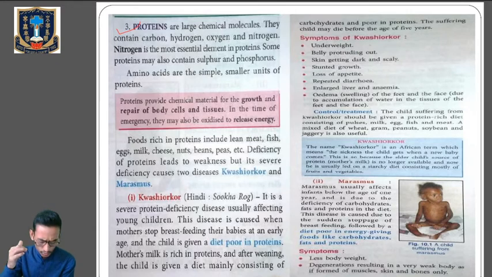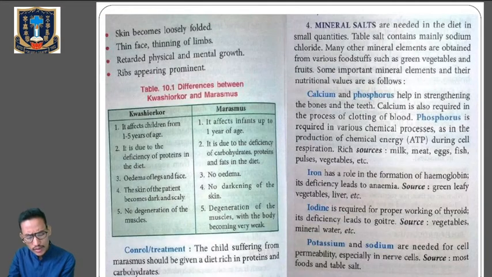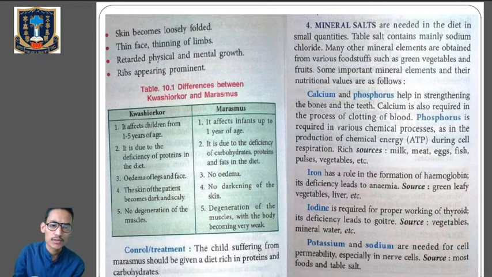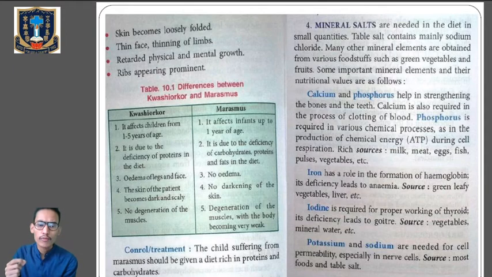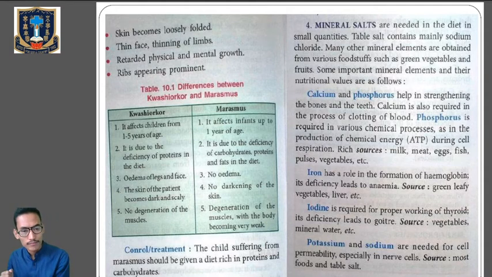So what are the symptoms? Less body weight, degeneration resulting in a very weak body, in the form of muscles, skin, and bones only. Skin becomes loosely folded, thin face, thinning of limbs, retarded physical and mental growth, and ribs appearing prominent. These are the general symptoms of marasmus. So go through the difference between Kwashiorkor and marasmus. Now let's go to the treatment of marasmus. A child suffering from marasmus should be given a diet rich in protein and carbohydrate.